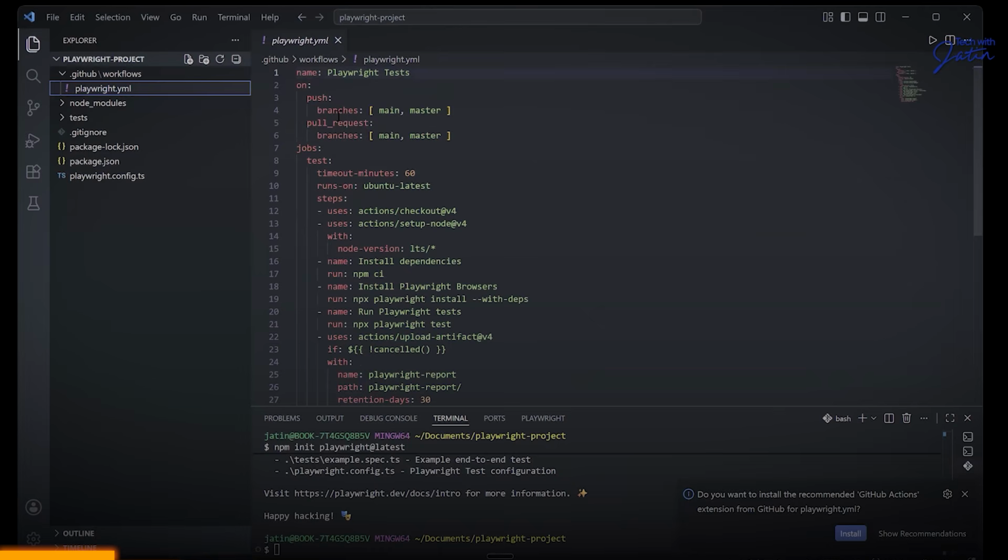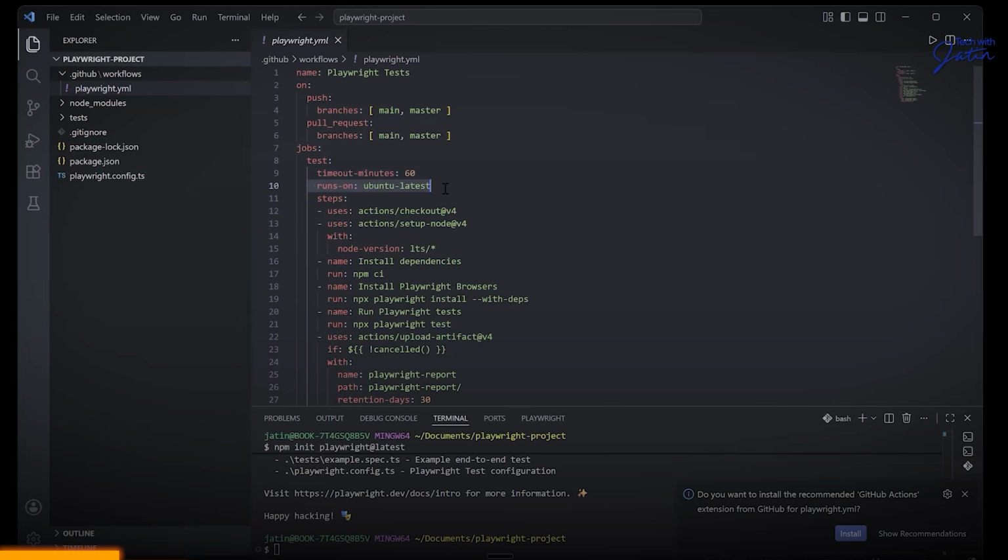Now, over here, every time there is a push on the main or the master branch, and they have taken care of both terms, because sometimes people go with the word main, sometimes with the word master. Whenever you push something to main or master, or you raise a pull request on main or master, this Playwright project is going to get executed, meaning your test is going to get executed. And there's a maximum timeout also, which is kept. This particular project is not going to run on the CI for more than 60 minutes.